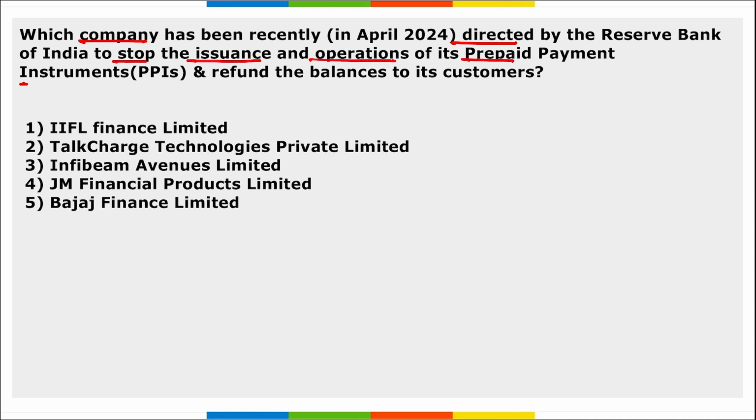Next is which company has been recently directed by RBI to stop the issuance and operations of its prepaid instruments and refund the balances to their customers? So which company has recently been directed by RBI? It was Talk Charge Technologies Private Limited.